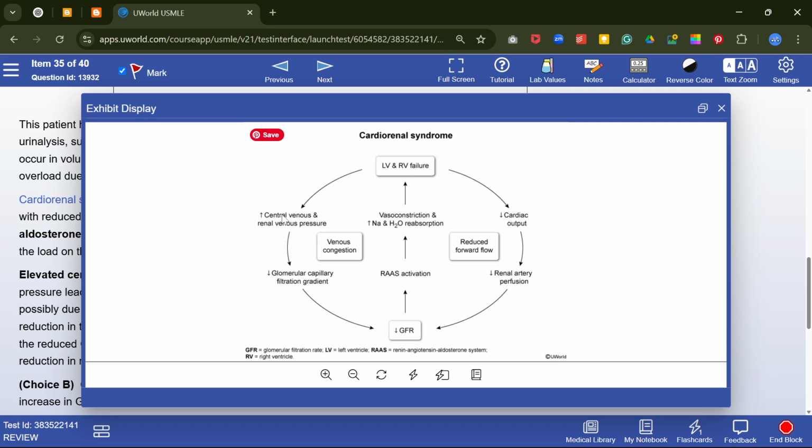Left and right ventricular failure increases central venous and renal venous pressure, decreases the glomerular filtration gradient, which decreases the GFR.